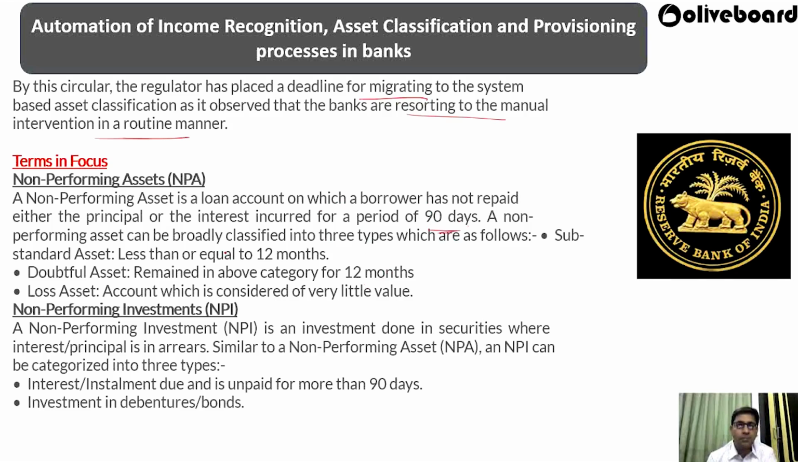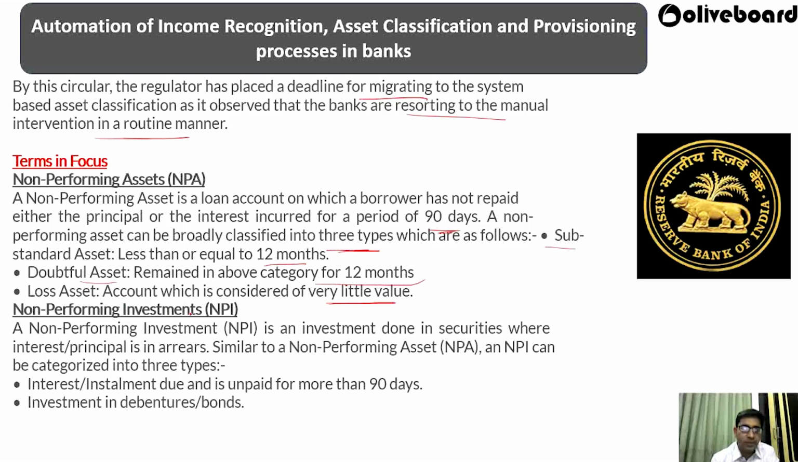So a non-performing asset can be broadly classified into three types: substandard asset, less than or equal to 12 months; doubtful asset, remained in the above category for 12 months; then lost asset, that is, accounts which are considered of very little value. That means here you don't have any chance of getting your money back.